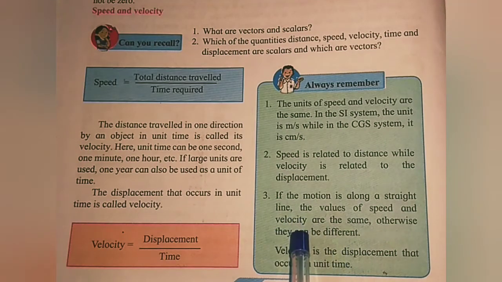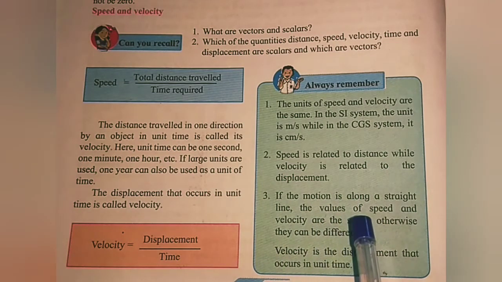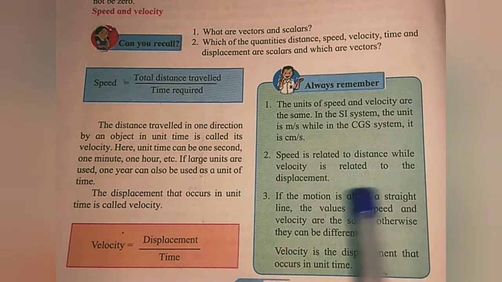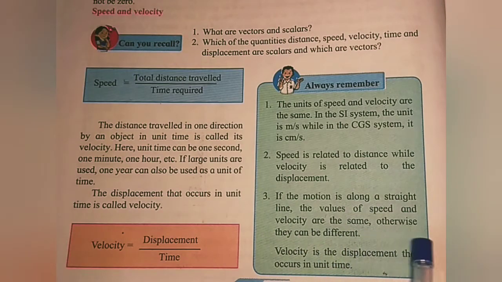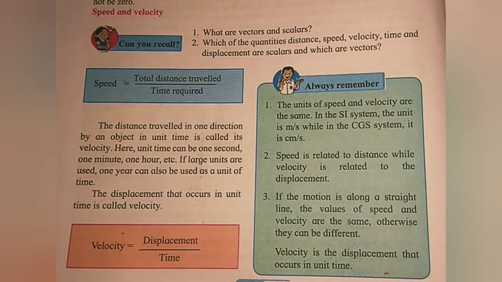If motion is along a straight line, the values of speed and velocity are the same, otherwise they are different. So if the motion is in a straight line, then the values of speed and velocity are equal. If it is circular or semicircular, then the values of speed and velocity may change. Velocity is the displacement that occurs in unit time. Velocity definition is displacement in unit time and speed is distance traveled in unit time.